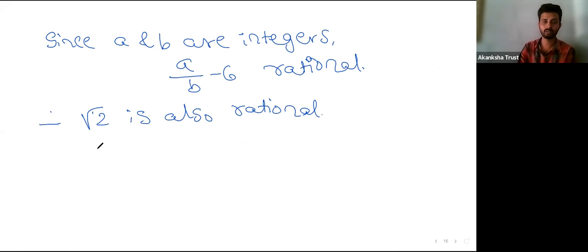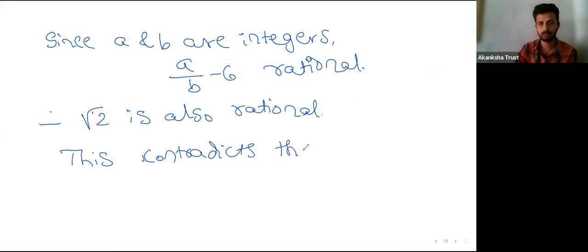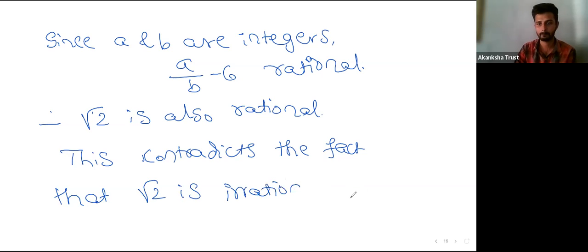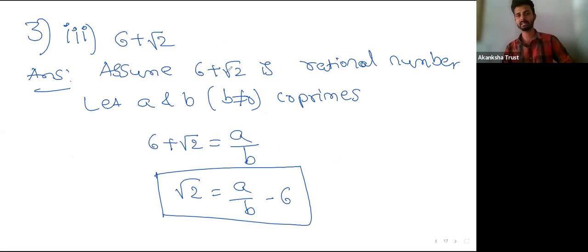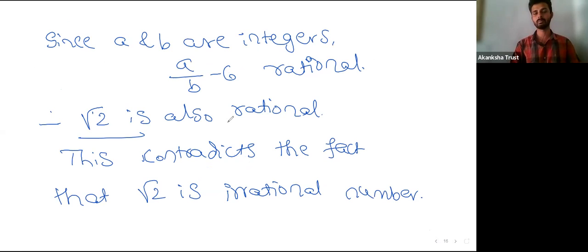We have already proven that root 2 is irrational, right? This contradicts the fact that root 2 is an irrational number. So as we have assumed 6 plus root 2 to be a rational number, it shows that root 2 is a rational number. That is a contradiction to our proof that root 2 is irrational.